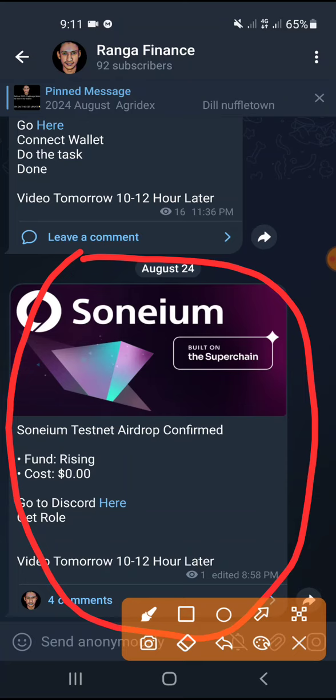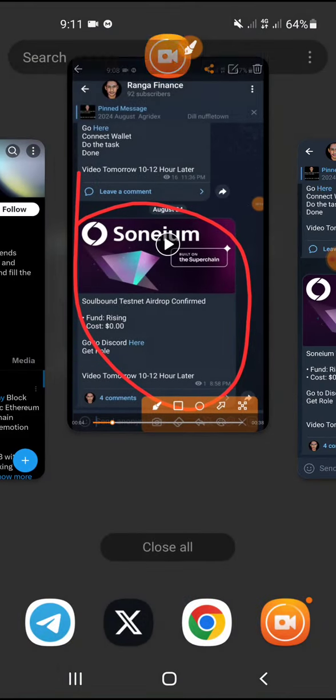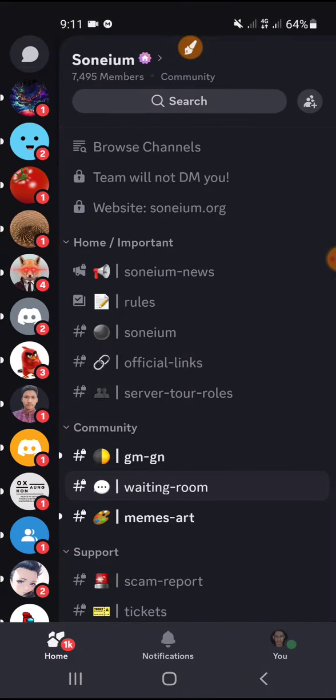So now go to Discord, and here is the link. What you need to do is just click here and go to Discord. Maybe you have Discord in a browser, maybe on a mobile phone in apps, whatever. I usually use the apps. So let's say you click on this button, and that button will bring you inside Discord. Here, I already joined. I did the verification. Maybe you already know how to verify on Discord.